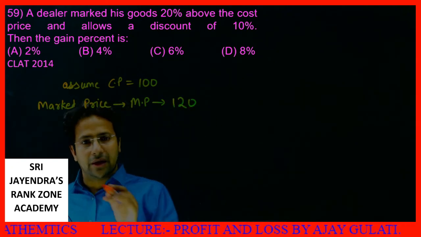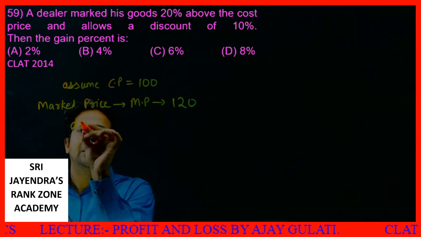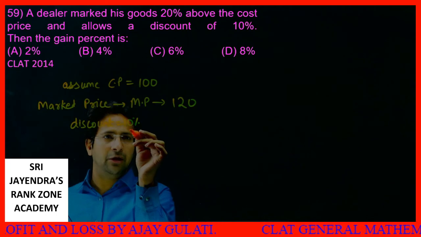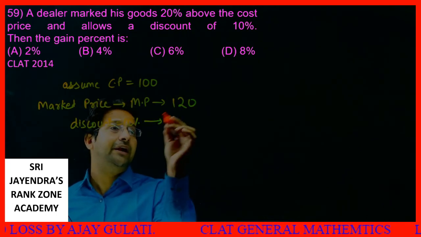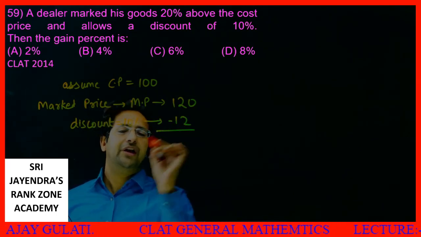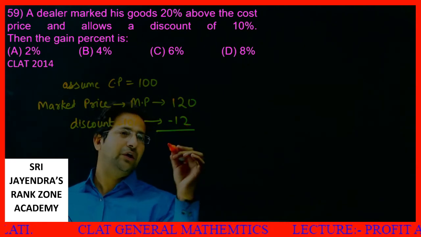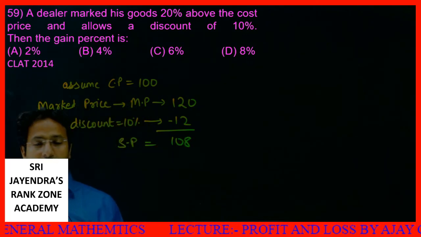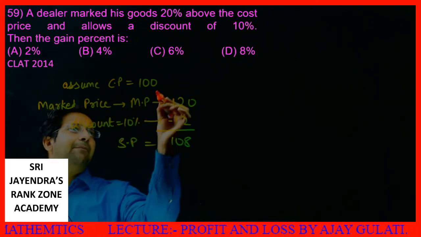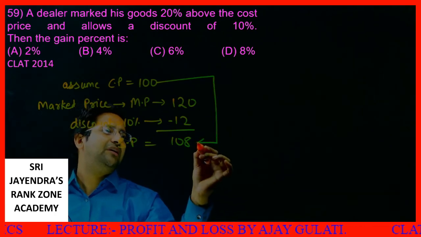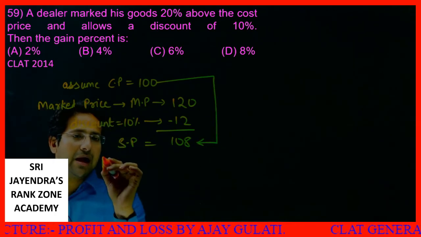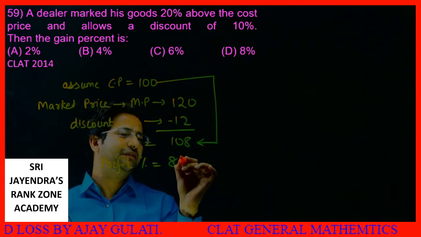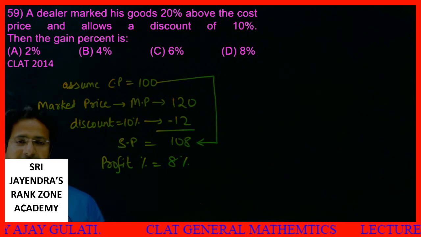Now a discount of 10%. How much is the discount? 10% means 1 by 10. 1 by 10 of 120 is 12. So if I offer a discount of 12 rupees on 120, what is my selling price? My selling price is 108 rupees. Then the gain percentage: an article which I bought for 100 rupees, I am selling it for 108. My profit percentage, you know it better than me, is 8% profit. Yes, it makes sense. It is clear to all of you.